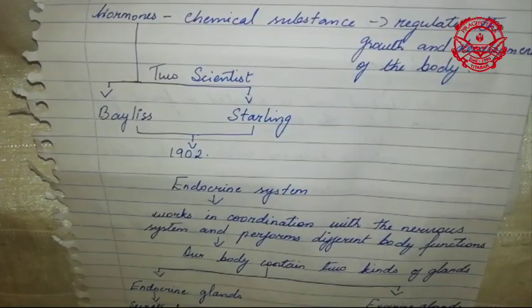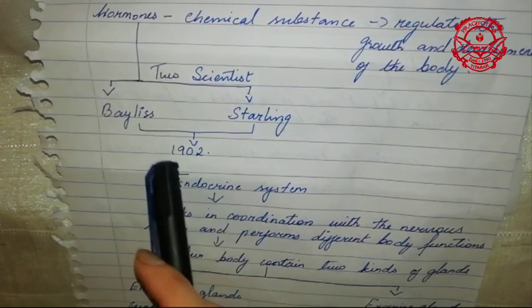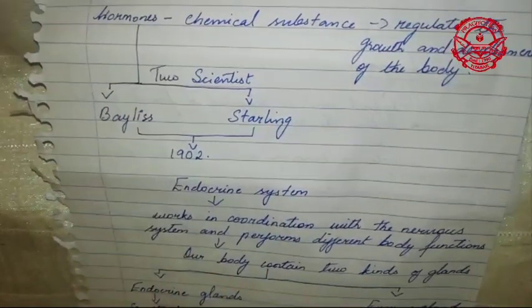The term hormones was given by two British scientists, Bayliss and Starling, in 1902. These hormones are released to the target organs to bring about a specific action. Whatever hormones are secreted from your body perform a specific action. They are not useless, instead they are very useful for maintaining your body.